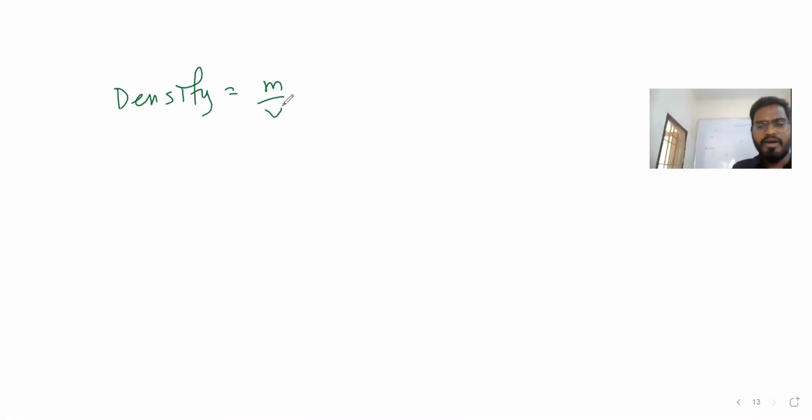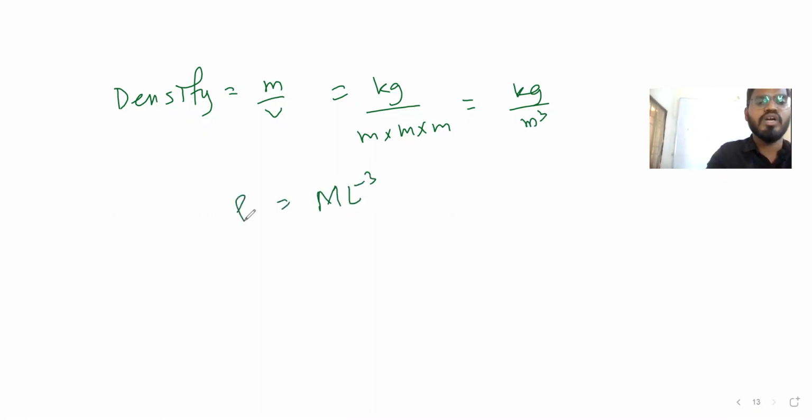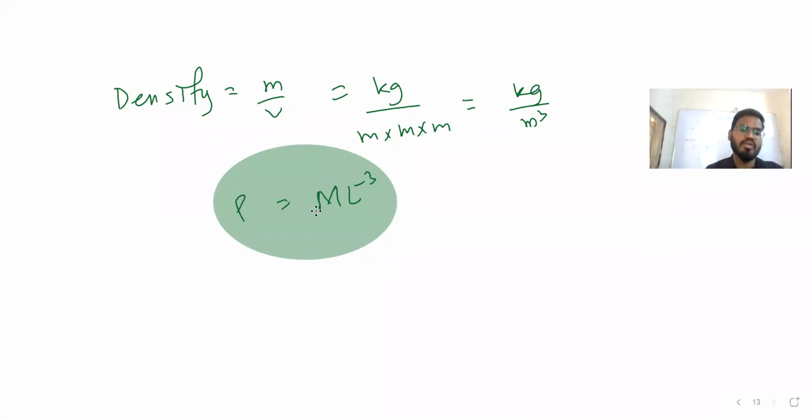Now we can say what? Density, guys, is what? Density is mass by volume. Mass is what here? Kg. By what? Volume is meter cube, m into m into m, right? We can write like this: length, breadth, height. So kg per meter cube. Dimensional formula is M and then L cube. We are denoting density by rho. So we can say M L minus cube. Density is equal to M L minus cube. So we understood for density also, right?